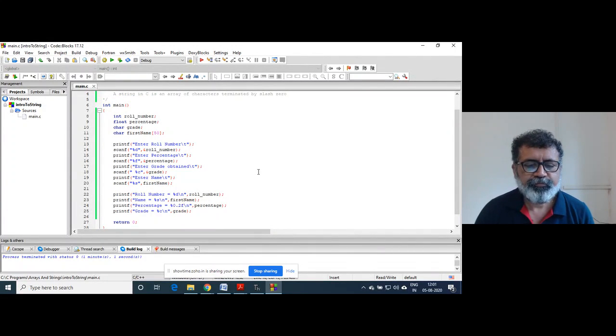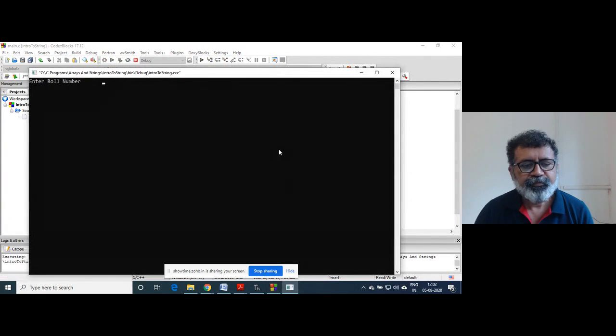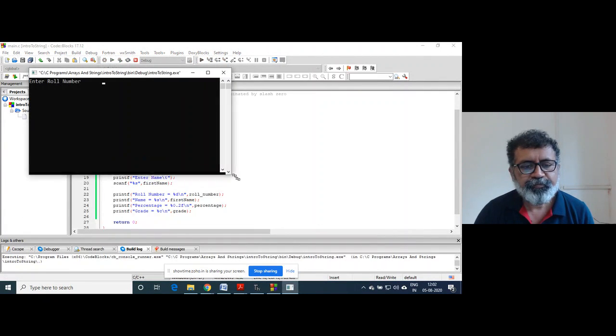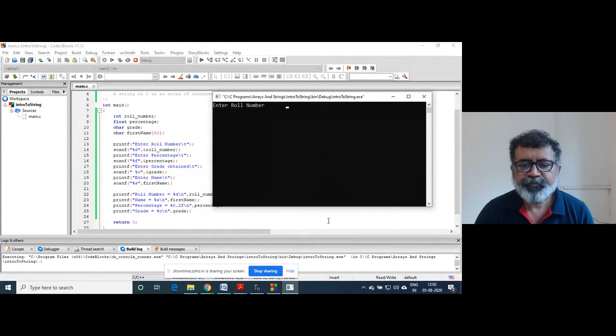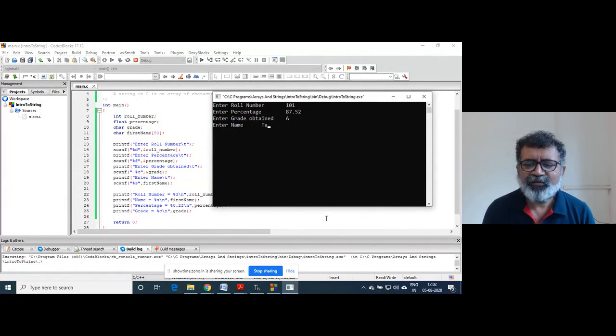Now let's run this program one more time. 101, percentage, grade, and okay, though I have written it as the first name, let me enter the full name here because 50 bytes are there, so I can store that.